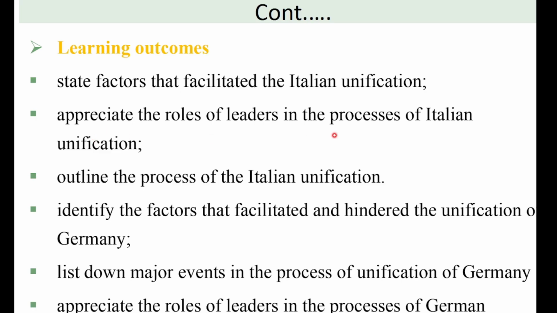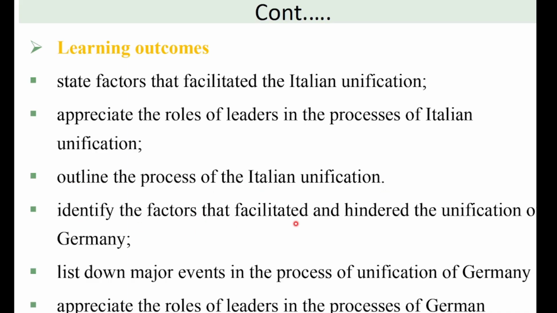Appreciate the roles of leaders in the process of Italian unification. Again, you will learn about the process of Italian unification. In that case, the roles of leaders like a person called Mazzini, Garibaldi, and Cavour. So you will appreciate in this video the roles of leaders in the process of Italian unification. Again, outline the process of Italian unification.